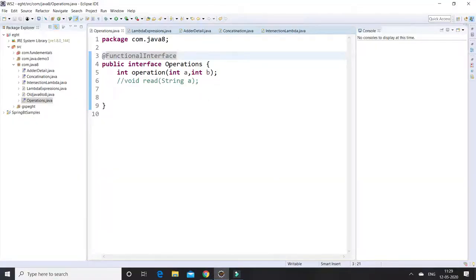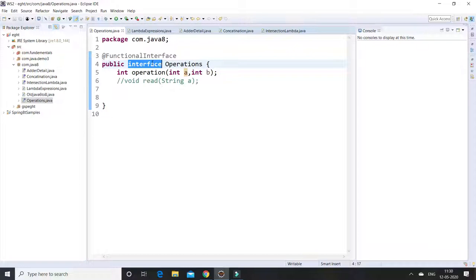Here I am defining the interface. The name of the interface is Operation. I am declaring only one abstract method, the operation method, taking two input parameters and the return type is int. I am declaring the functional interface annotation above this interface declaration. So it is specifying that it is considered a functional interface.